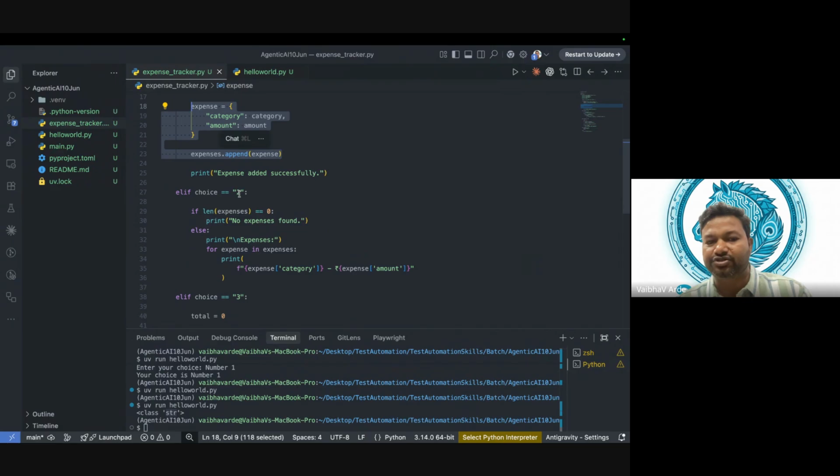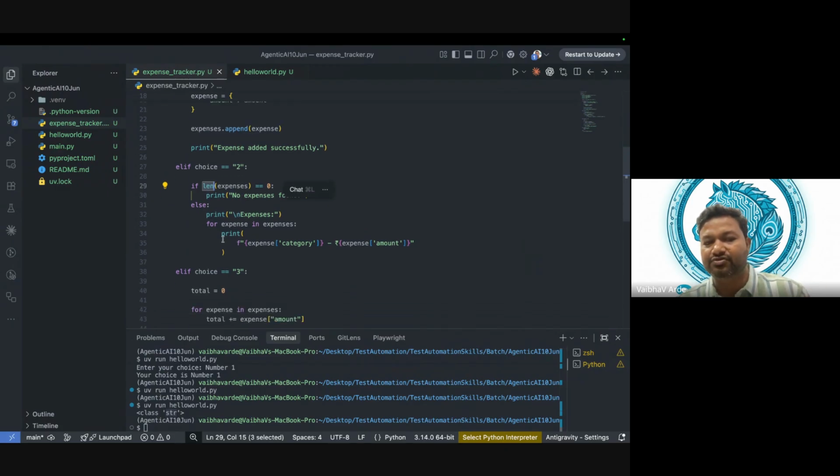If I choose choice 2, then it gives the length of expenses, what I have. So it is going to view those. And again, we are using Claude.